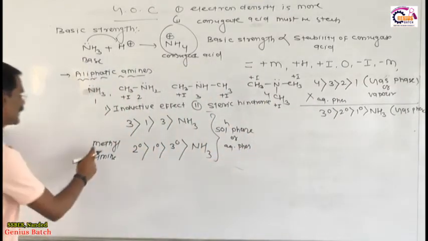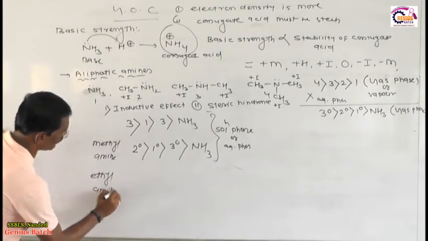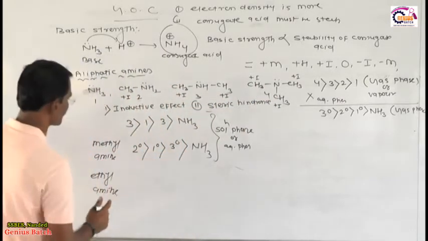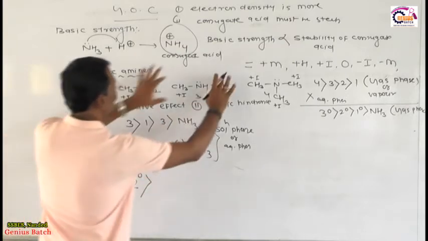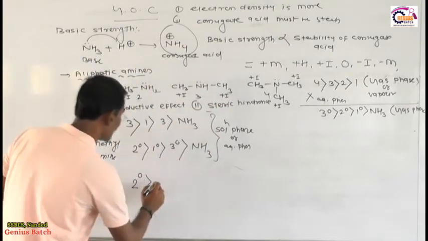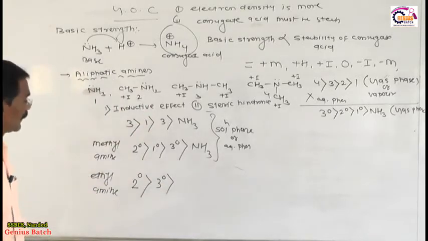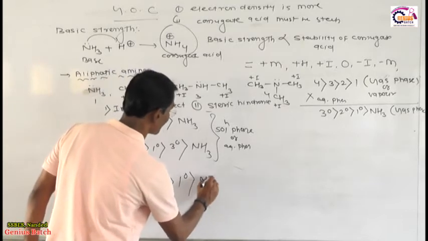Now friends, if in place of methylamine you have ethylamine, in place of methyl group if we have ethyl group, what is the conclusion? Obviously secondary is more basic in ethylamine also, because if 2 ethyl groups are there, that one is more basic. Then tertiary is more basic than primary, and then finally ammonia.